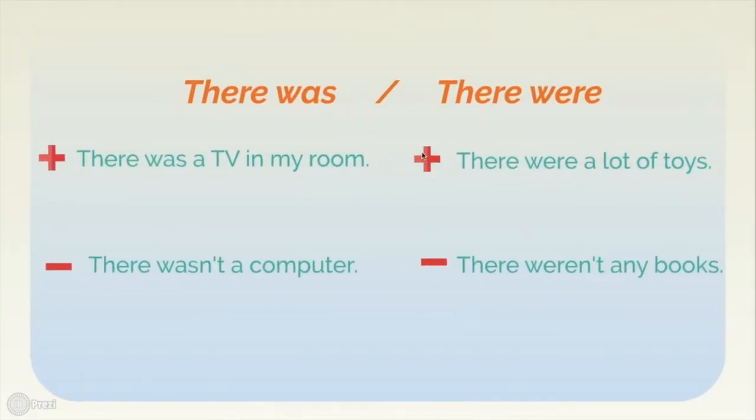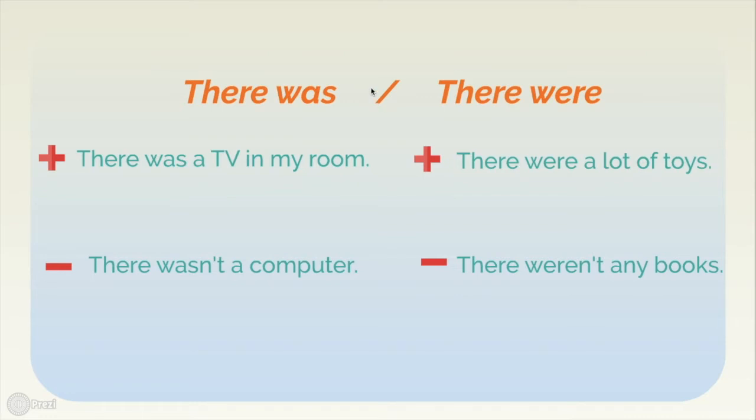And we have there was and there were. This is the past of there is, there are. Remember, there is and there are. So in Spanish, there was would be había, habían, o hubo. Okay? So it's to talk about something that existed in the past.